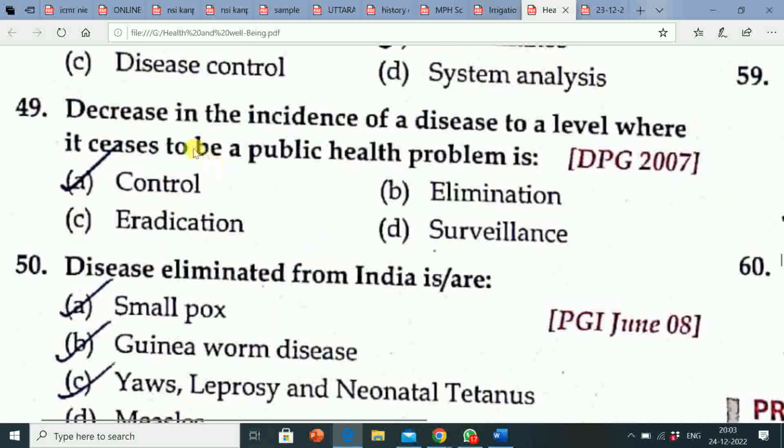Next question is, decrease in the incidence of a disease to a level where it ceases to be a public health problem is: option A, control; option B, elimination; option C, eradication; option D, surveillance. Correct answer is control. Decrease in the incidence of a disease to a level where it ceases to be a public health problem is control.